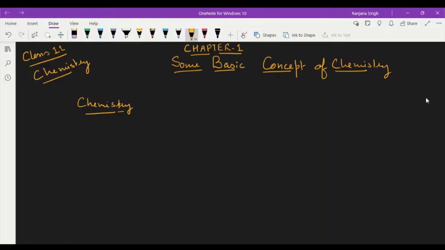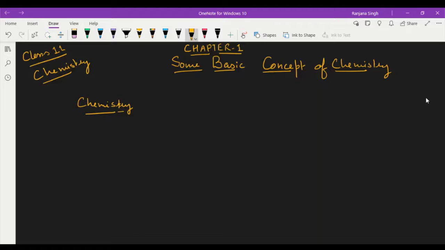Okay. Then this chemistry can be divided into different categories, that is inorganic, organic, physical, biochemistry and all that. For example, organic deals with the carbon compounds, or inorganic chemistry deals with the compounds containing elements other than the carbon, right? And the physical chemistry deals with principles and theories used in chemical reactions, right? The chemistry related with biological process can be categorized under biochemistry, right?